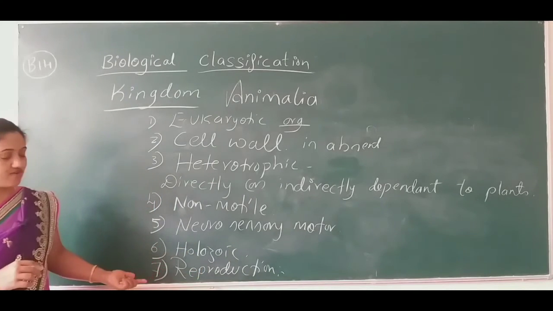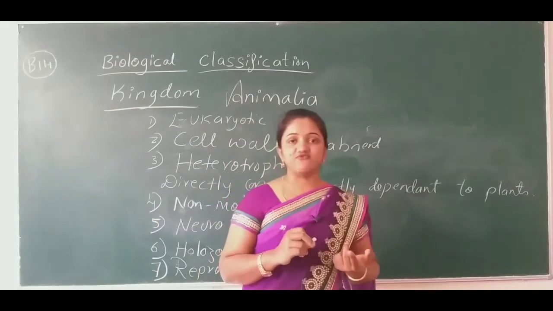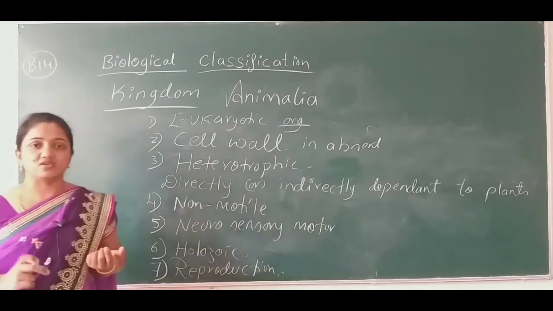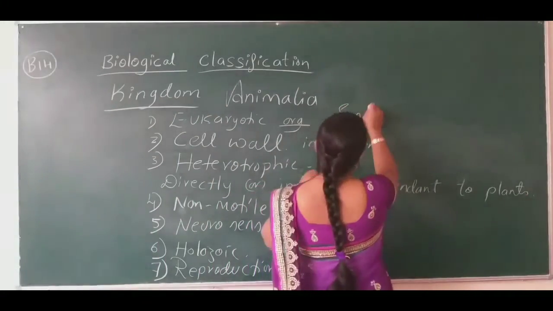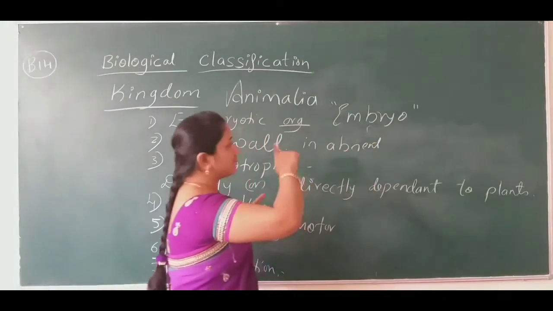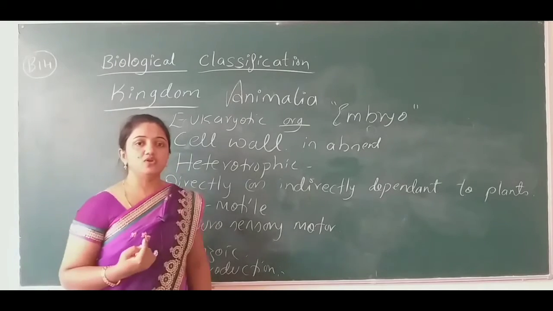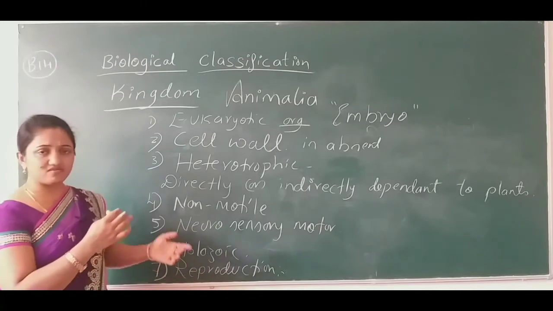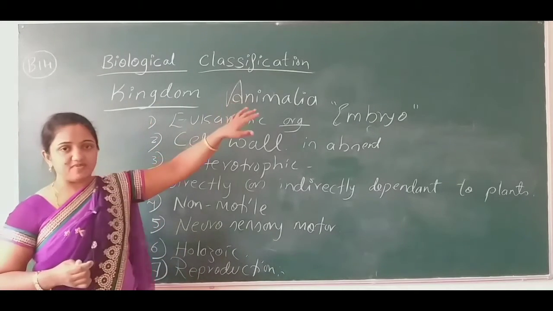Here the male and female mate with one another and copulate, and it forms the embryos inside the body of the female, and then after the development of that embryo it gives rise to new offsprings. So that is also one special feature seen in kingdom Animalia.